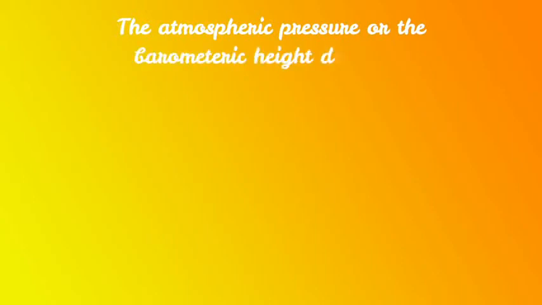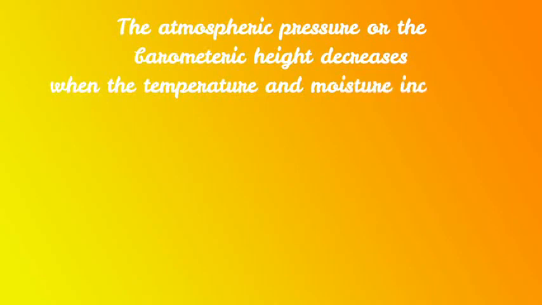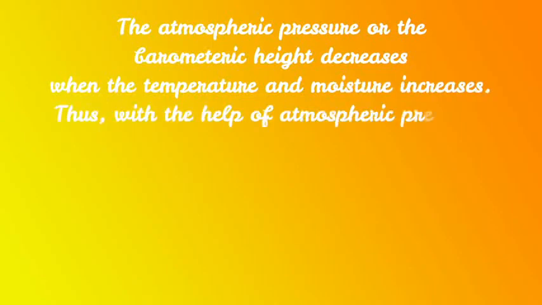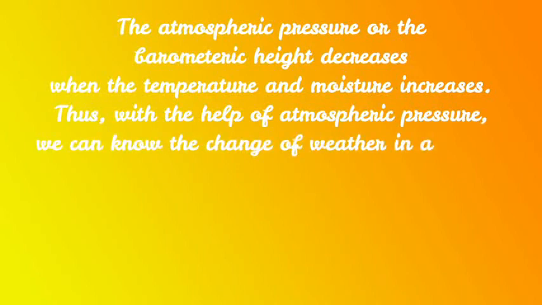Consequently, the atmospheric pressure or the barometric height decreases as the temperature or the presence of moisture increases. Thus, the change in the atmospheric pressure helps us to know about the weather in advance.